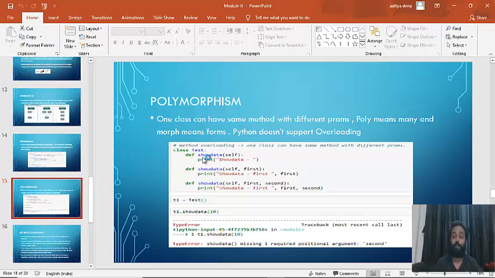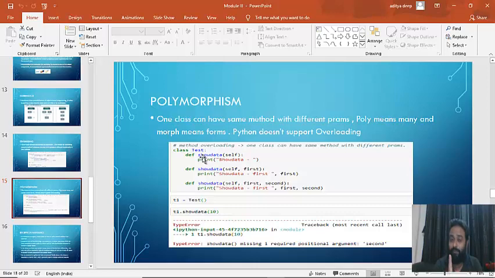So just to understand, what happens if we try replicating the same scenario with Python? What happens if we create three methods of the same name and we try passing three different numbers of arguments into the method? What will happen? I'll directly jump onto the conclusion. Let's see the code here.